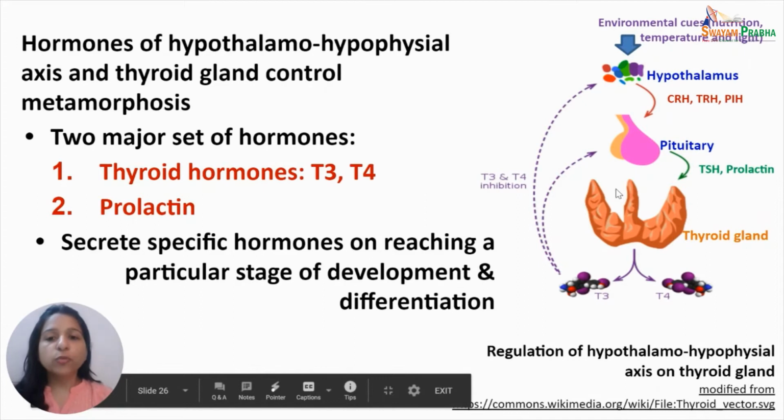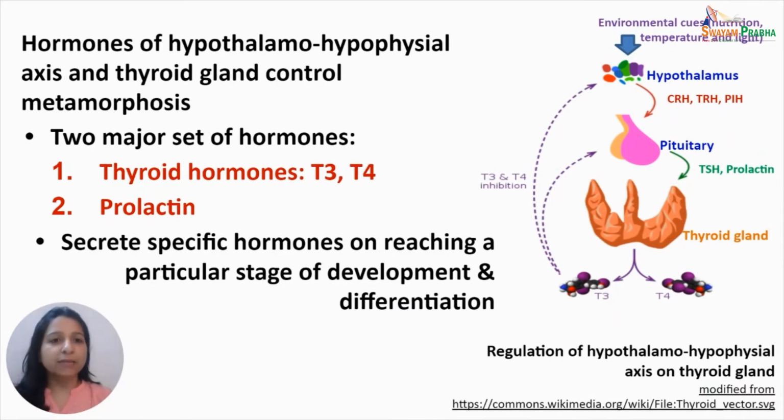And different hormones are secreted at different stages of development and differentiation. Now, as you see in this diagram here, changes in the environment such as temperature and light, or an increase in nutritional levels with the growth of larva, cause the secretion of corticotropin releasing hormone, that is CRH, from the hypothalamus, which acts on the pituitary to release the thyroid stimulating hormone or the TSH.